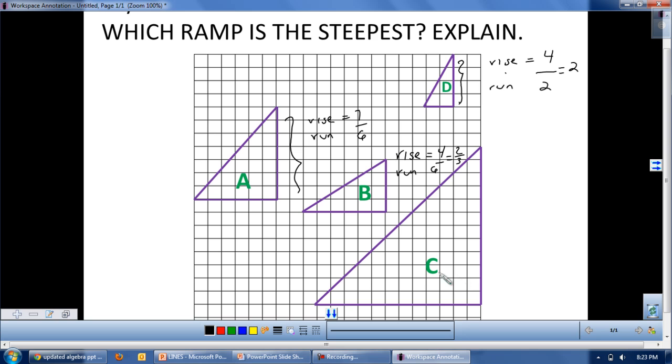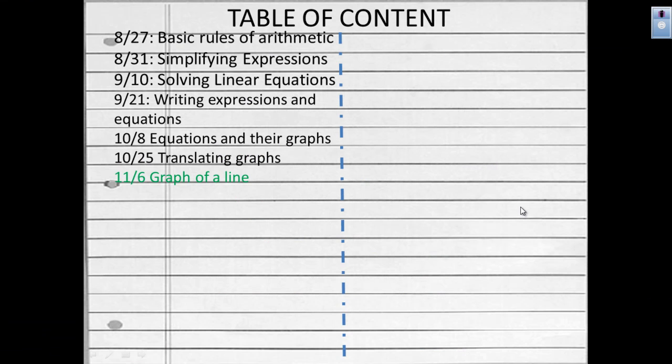And finally, ramp C. 1, 2, 3, 4, 5, 6, 7, 8, 9, 10, 11, 12. Rise is 12. And the run is 12. 12 over 12 simplifies to 1. So we can compare the ratios here: 2, 2/3, 7/6, and 1. As you can see, ramp D has the highest ratio of rise to run, and therefore we say that D is the steepest. Okay, very good.